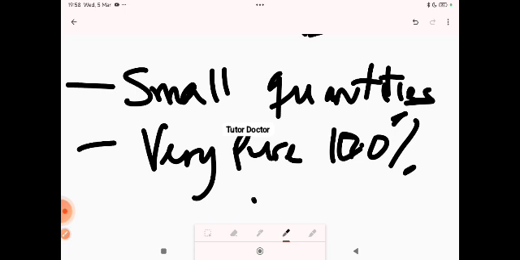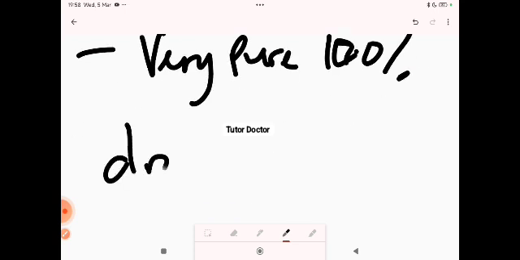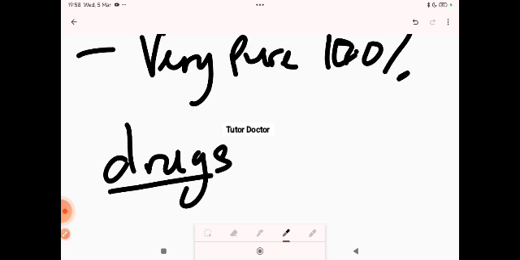Now, an example of this is basically drugs. You don't want to be taking paracetamol and it's not pure. It has impurity in it. It can give somebody a problem if you swallow it. So the companies that are producing paracetamol need to produce it to be very, very pure, because it's not required in large amounts. So the little one you will produce has to be very pure to serve the purpose.